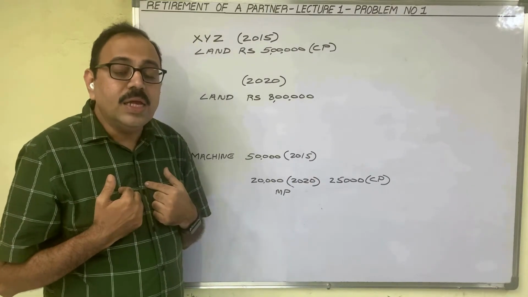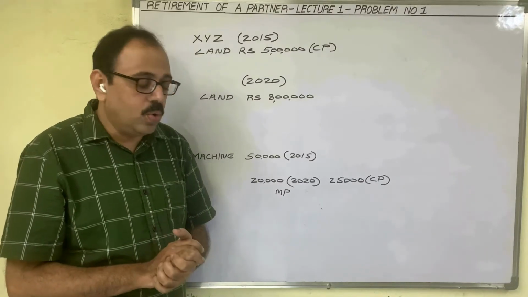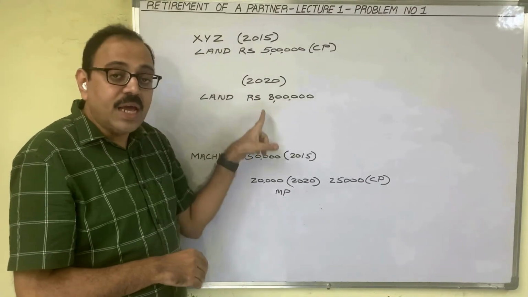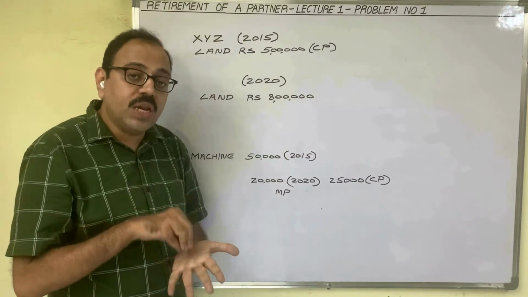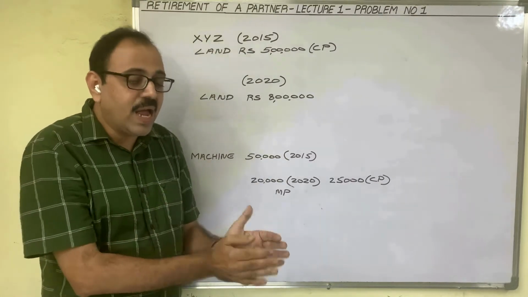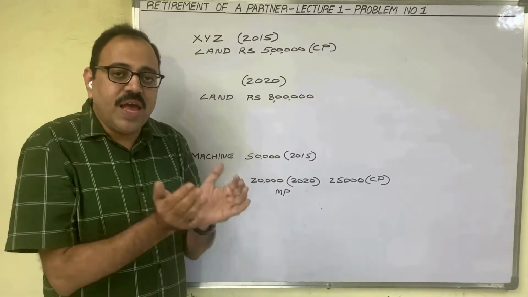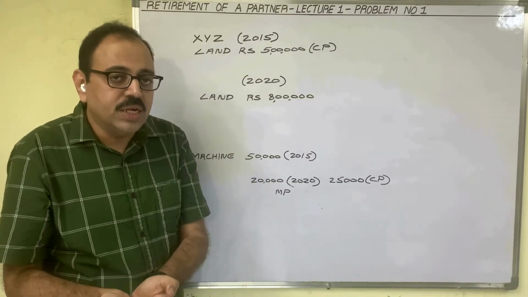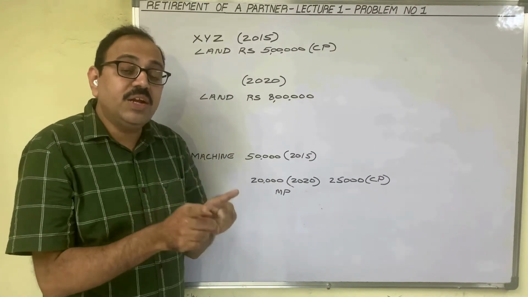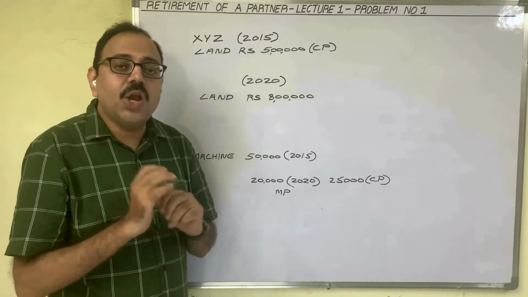Retiring partner is entitled to take his share of that profit. So, when any partner retires from the firm, existing partners have to revalue the assets and the liabilities. In that revaluation, if asset value increases or liability value decreases, it is a profit. If asset value decreases or liability value increases, it is a loss.